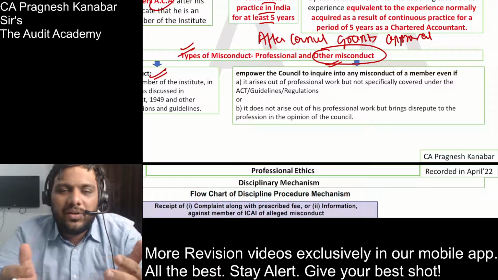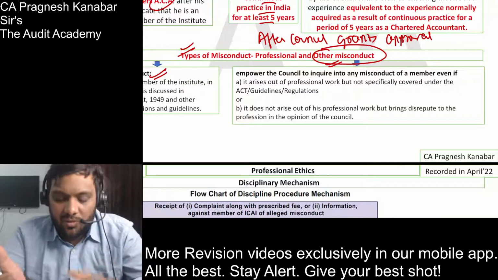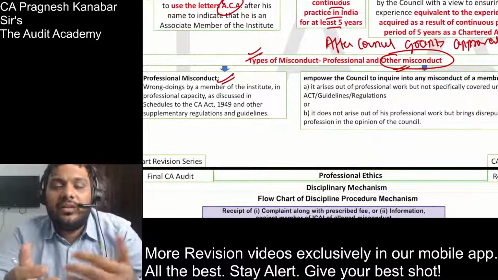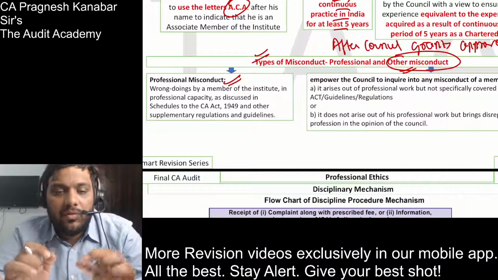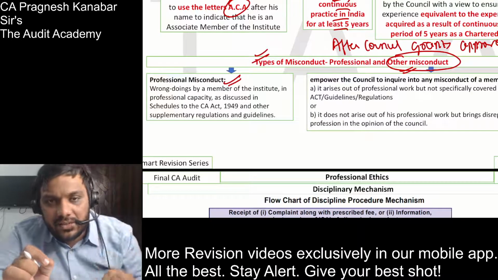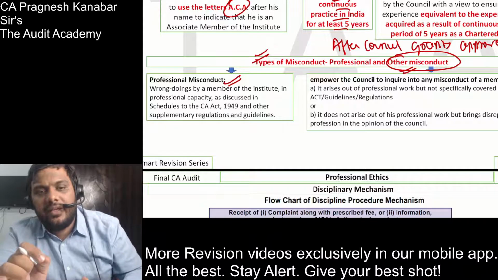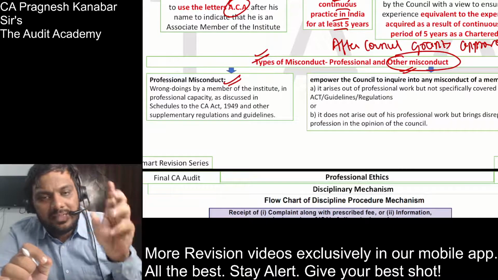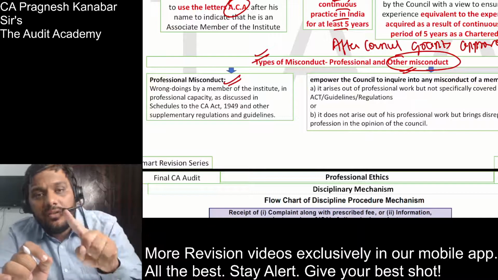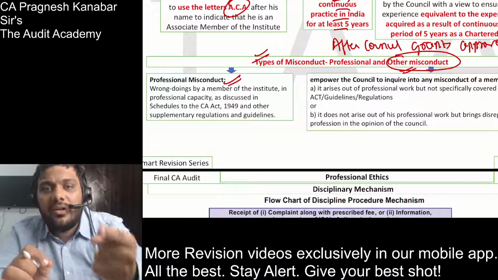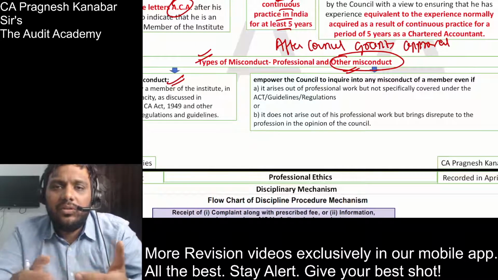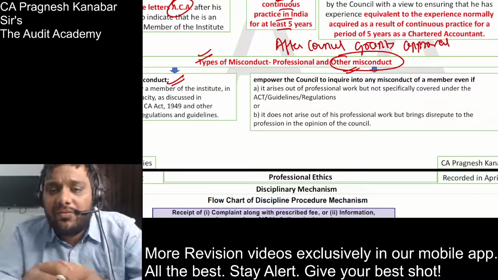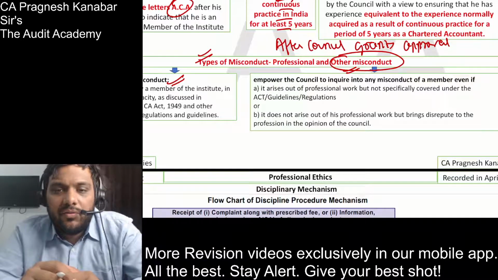Some professors or even some students, in a crash course type learning, say professional misconduct is when you do something wrong professionally, and other misconduct is when you do something wrong personally. No. Professional misconduct has been specifically discussed in this code of ethics. Then other misconduct is like a balancing figure. Something wrong done professionally, not covered under professional misconduct, or something wrong done in your personal affair and bringing disrepute to the name of the ICAI.